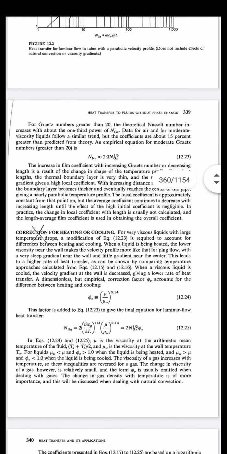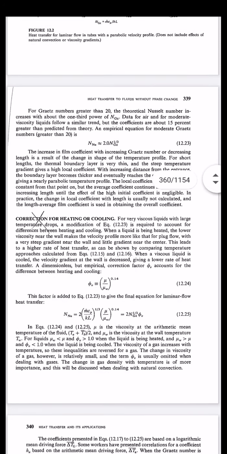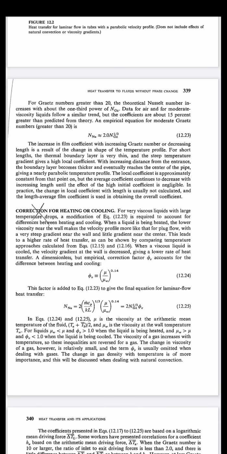Now as viscosity plays a very important role, you need to always keep in mind that as viscosity changes, the calculations will also change. In fluid mechanics, under the effect of temperature and pressure on viscosity of fluids, we discussed phi_e, the correction factor for the viscosity, which is given as (mu/mu_w) raised to 0.14.